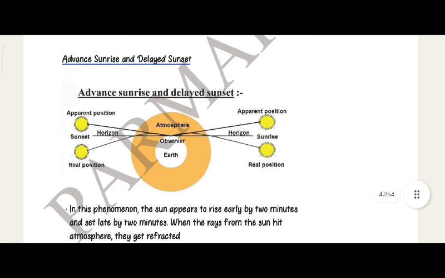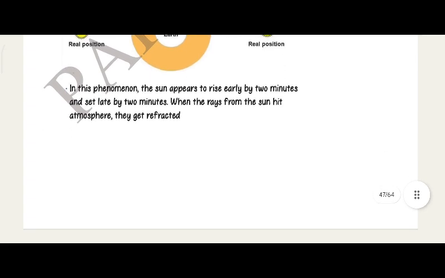Advanced sunrise and delayed sunset. Apparent position, horizon, atmosphere. Sunset, real position, apparent position, atmosphere, earth, observer. In this phenomenon, the sun appears to rise early by 2 minutes and set late by 2 minutes. When the rays from the sun hit the atmosphere, they get refracted.